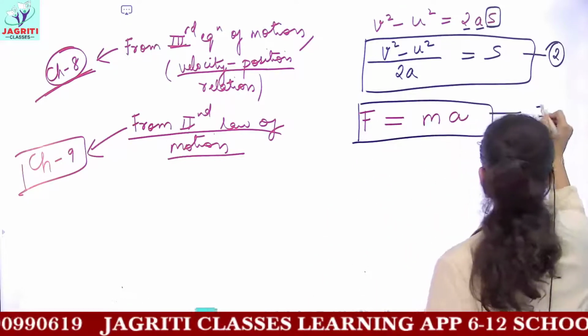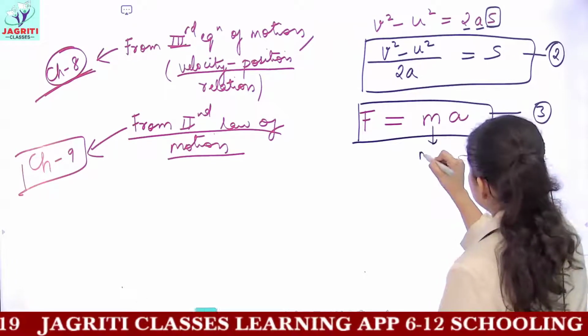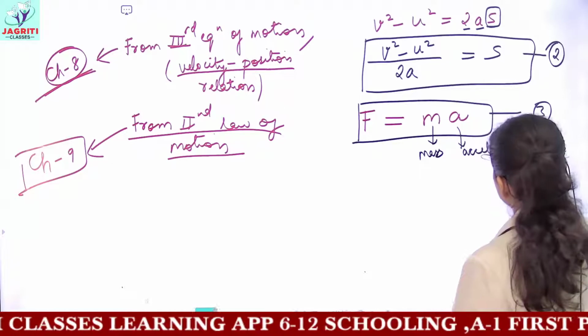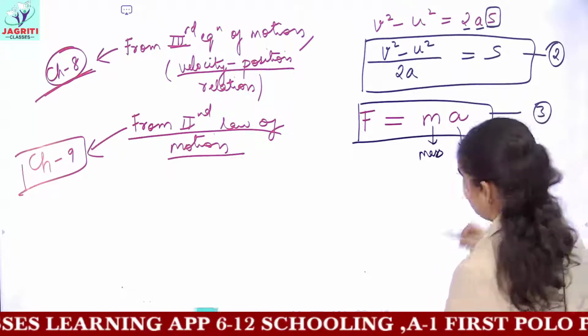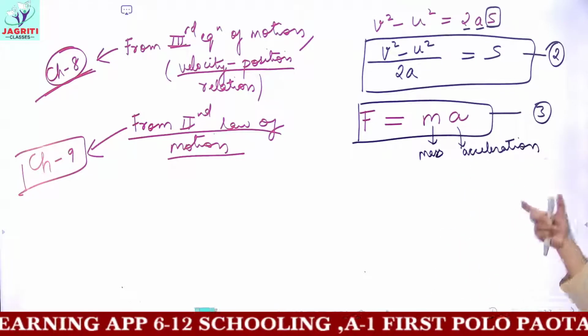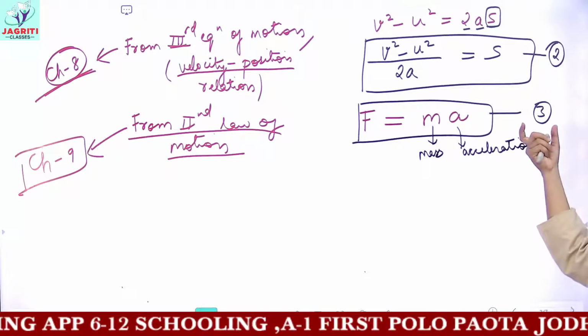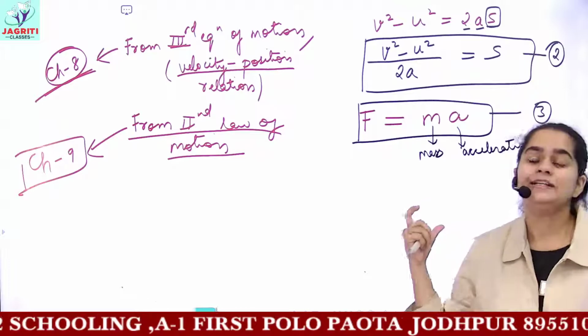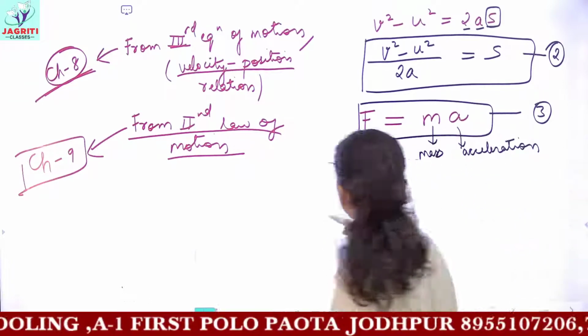So this would be the equation third. Here m is the mass of the object and a is the acceleration produced in the object. Okay? So now from equation 2 and equation 3, you have different values for S and force, displacement and force.